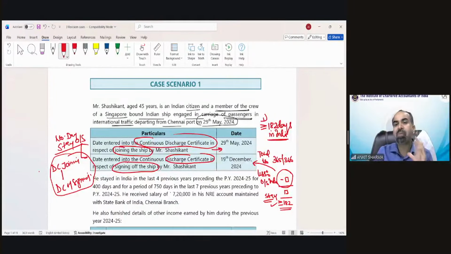This duration would be treated as him staying outside India, and the balance number of days we will assume as stay in India.